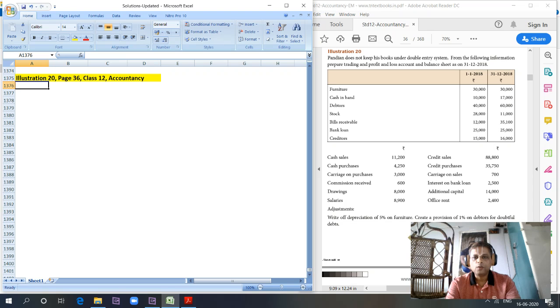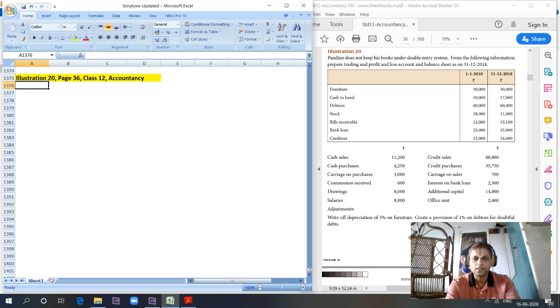So, illustration 20, standard tool accountancy, page 36, accounting from incomplete records. Pandian does not keep his books under the double entry system. From the following information, prepare trading and profit and loss account and balance sheet as on 31/12/2018. Furniture, cash in hand, debtors, stock, bills receivable, bank loan, creditors at the beginning balance and end balance are given.